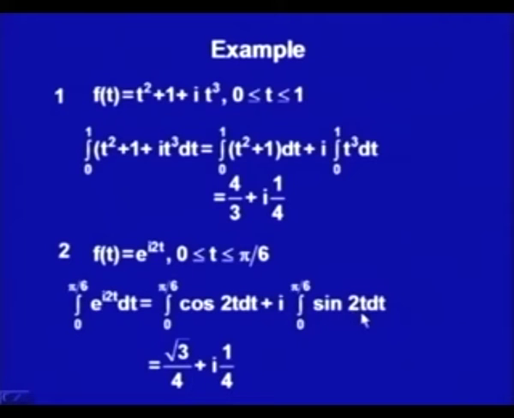Similarly, here we get half cosine 2t; at t equal to 0 we would get 1. So it is 1 by 4, and at pi by 6, that is cosine pi by 3, that is 1 by 2. So we are getting it as simply 1 by 4. So we have got this integral as square root 3 by 4 plus i times 1 by 4, again a complex number. Now, what we have defined is the complex definite integral on the real domain, that is, my function is complex valued, but it is defined on the real domain.